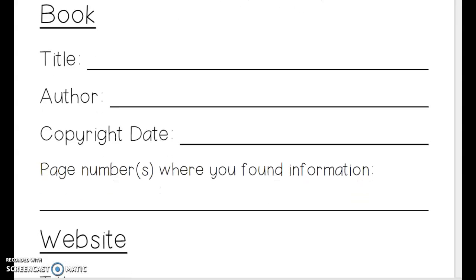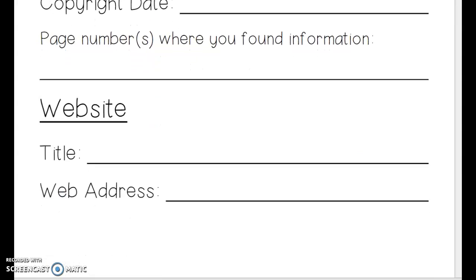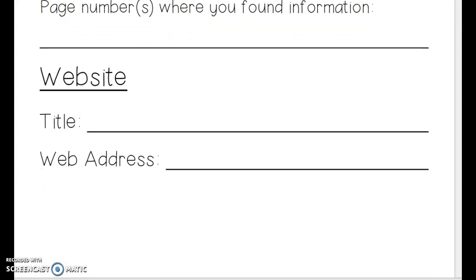And then the last part is resources. And we're going to scroll down till we see website because we got our information from the Britannica. So I'm going to write Britannica, which is kind of a long word, but here we go.